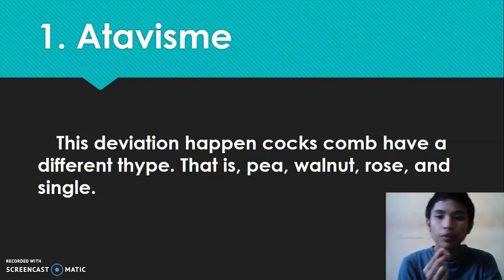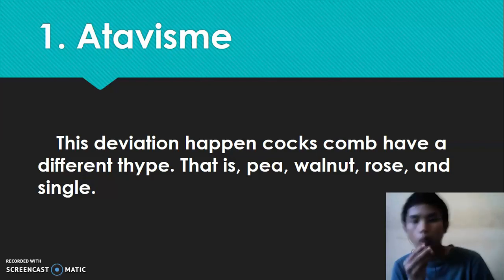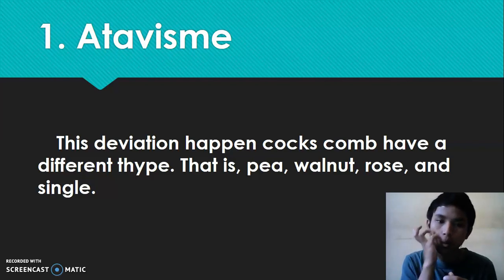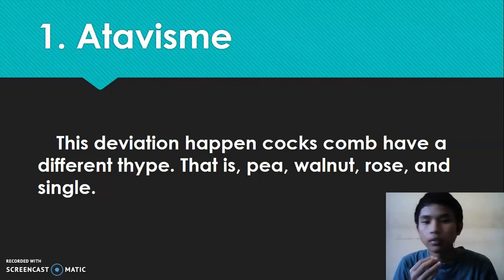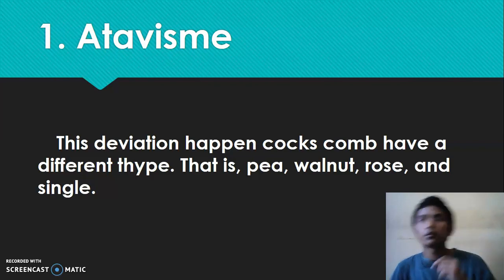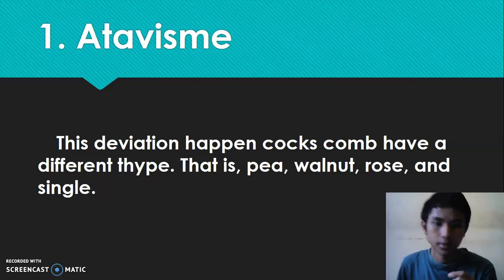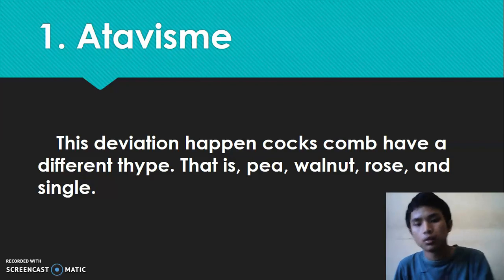Number one of deviation is atavism. This deviation happens in coxcombs, which have different types: pea, walnut, rose, and single. Atavism is about chicks.